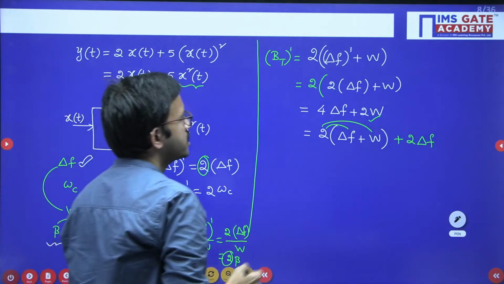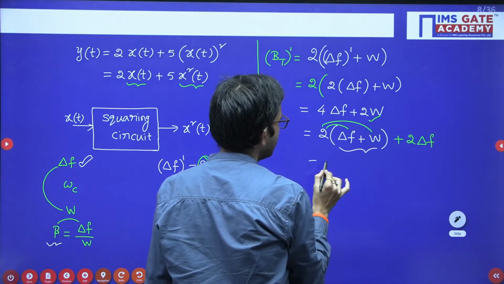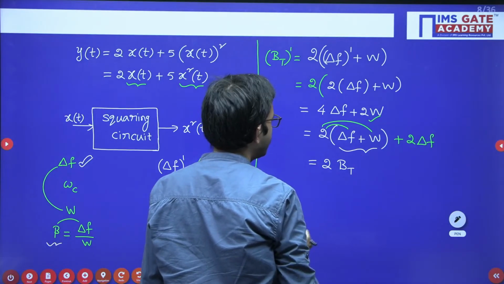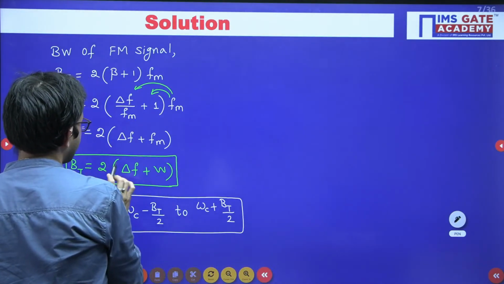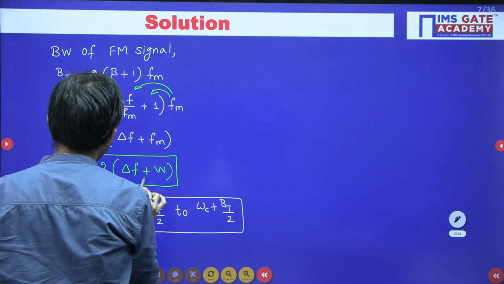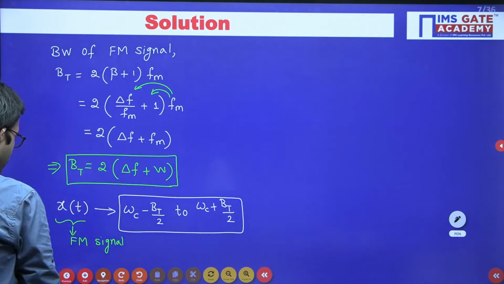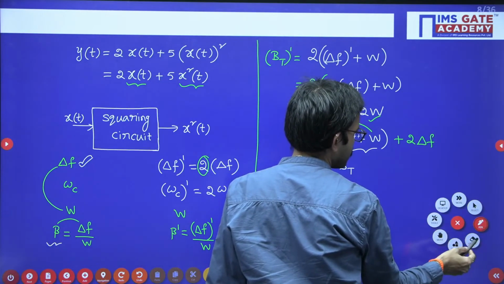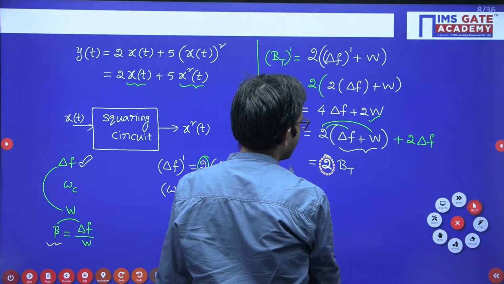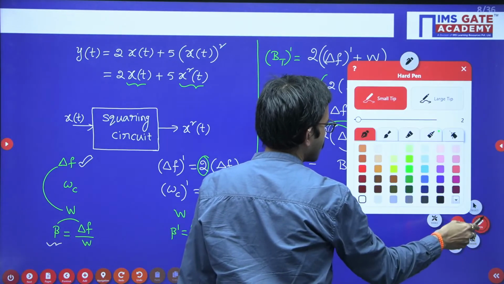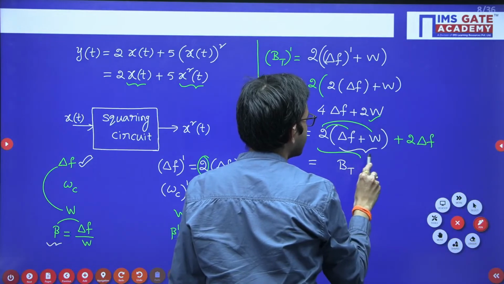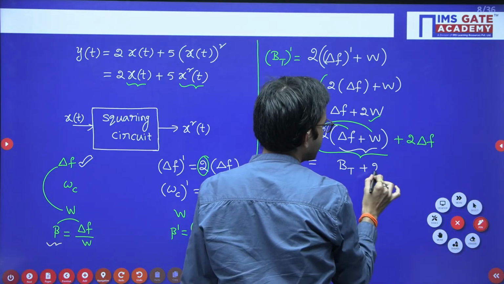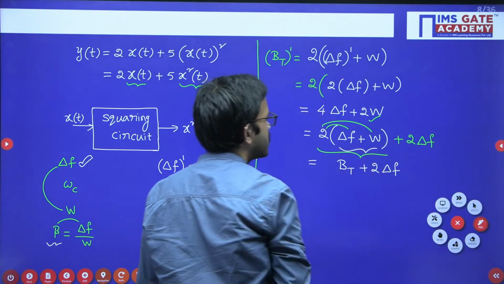So this 2 into delta f plus W is nothing but the bandwidth of your FM signal x of t, B_T. This entire term is B_T. 2 into delta f plus W is nothing but B_T. After that you have 2 times delta f.